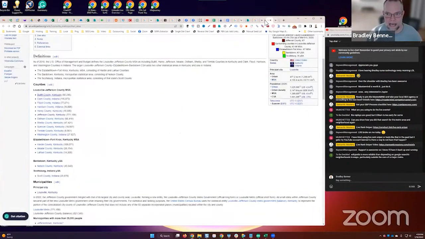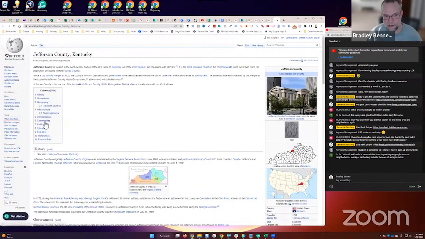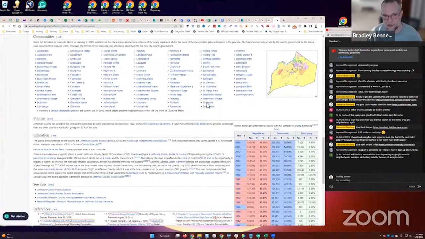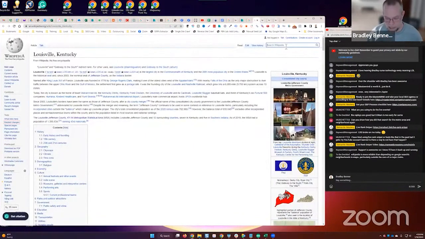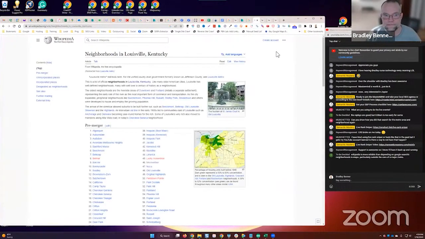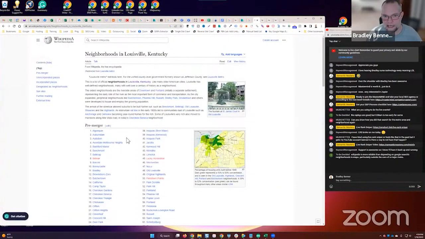So I mentioned Jefferson County, as I showed you before. If we open up Jefferson County and you go to the communities here, you'll see there's a lot of communities here. But we can also take a look at the Louisville metro area. So again, I'll go back to Wikipedia and we'll open up Louisville metro. And again, look at this. It shows neighborhood data here.